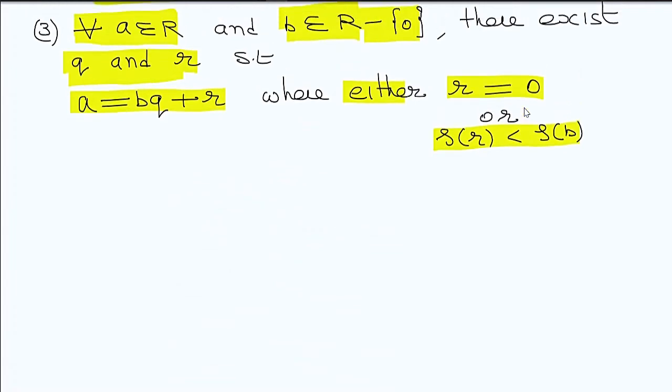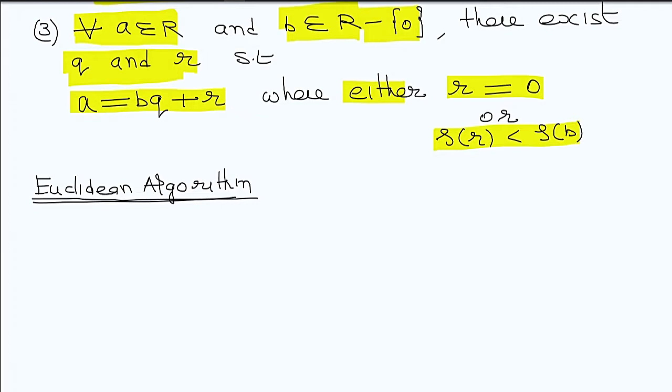Let us look at condition number 3 carefully. This condition is like the division algorithm. So this condition will be called the Euclidean algorithm, because it is similar to the division algorithm, so this is called a Euclidean algorithm.